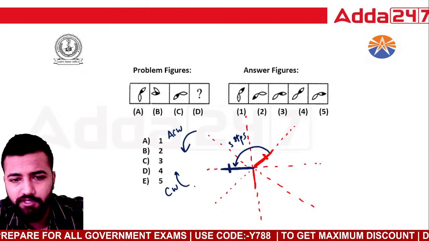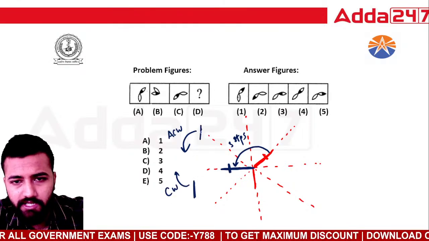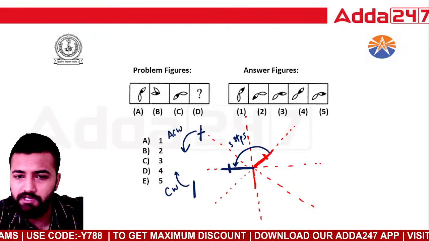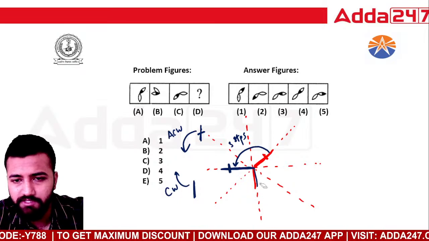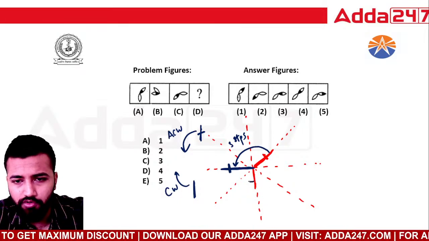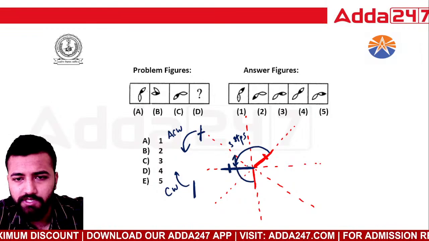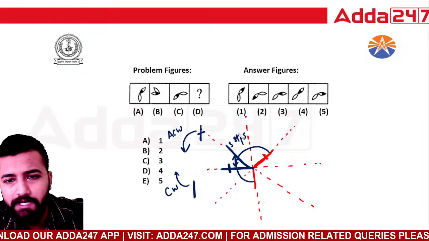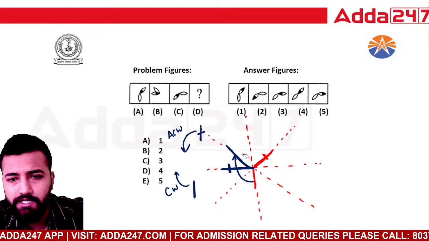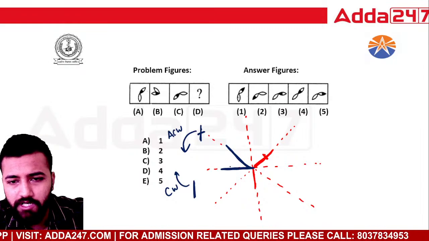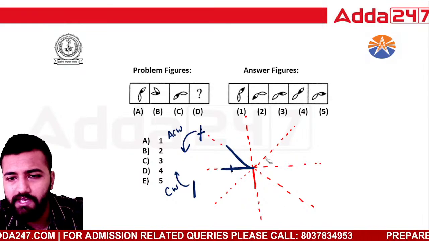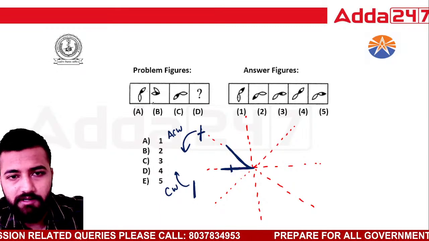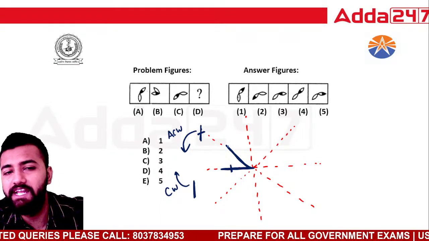Okay, first thing you have to know this. The colored leaf is moving anti-clockwise 3 steps, and the uncolored leaf is moving 3 steps clockwise, right? So 1, 2, 3. So it has come here. Acha, I think I've got the clue. Second figure आ गया, right? Okay, we have got the clue. Clue क्या है कि जो colored वाला leaf है वो move कर रहा है 3 step. It is moving 3 steps ahead, and the uncolored leaf also is moving 3 steps, but the direction of movement is different.